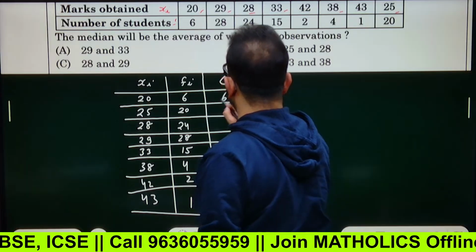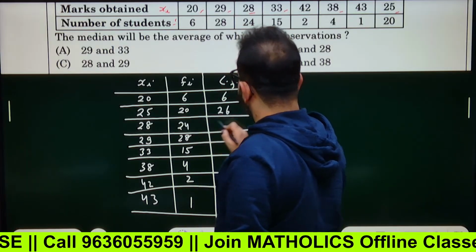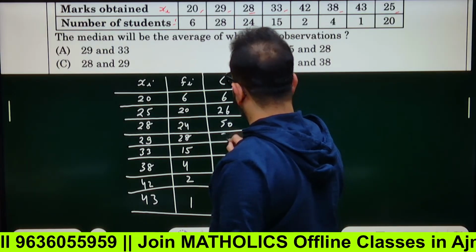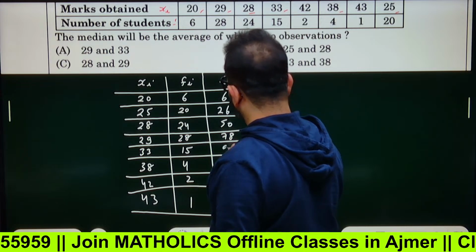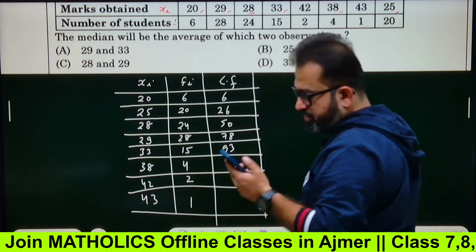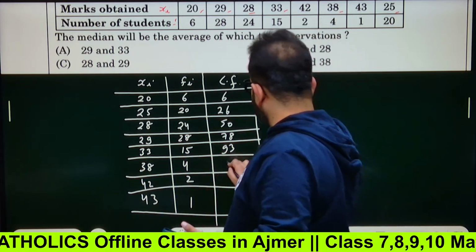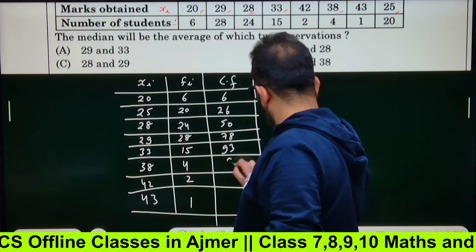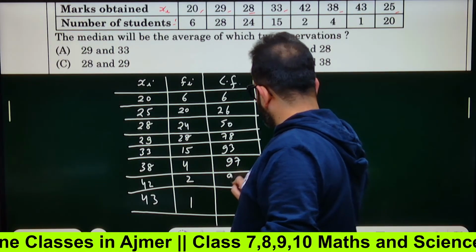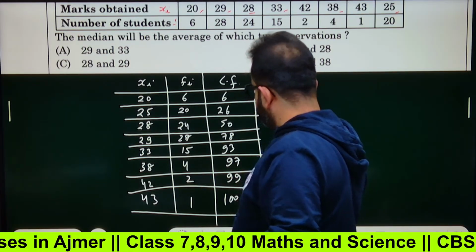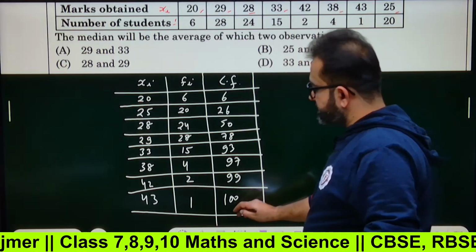This will be 6, then 20 and 6 is 26, 26 and 24 is 50, then 50 and 28 is 78, 78 and 15 is 93, 93 and 4 is 97, 97 and 2 is 99, and then 100. So total n is 100.